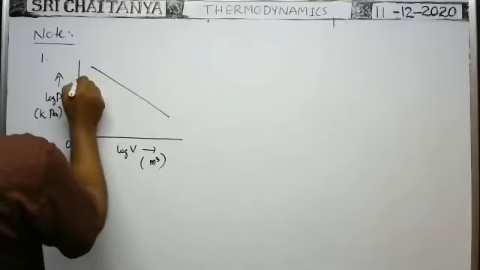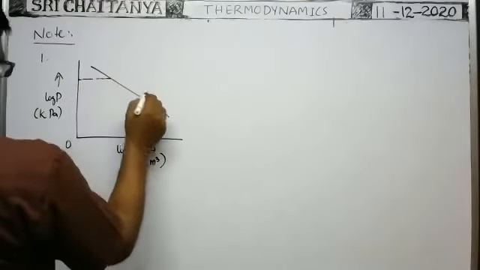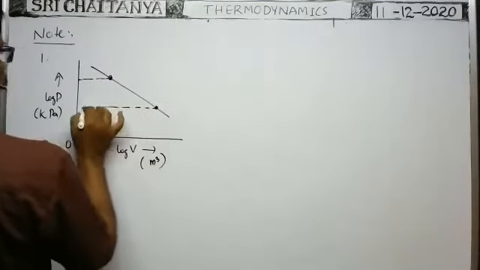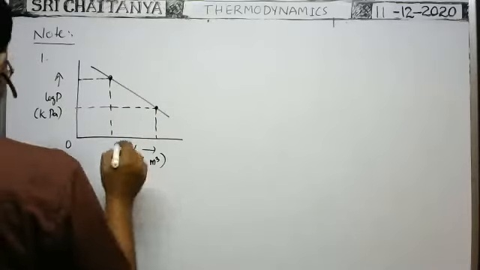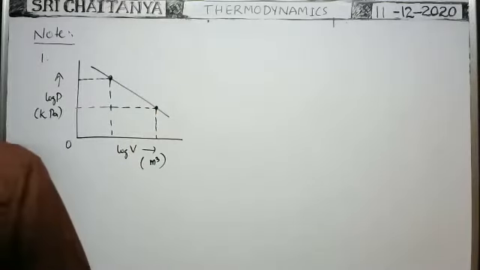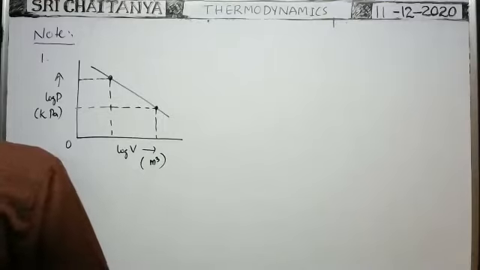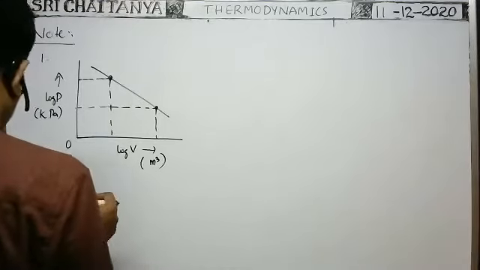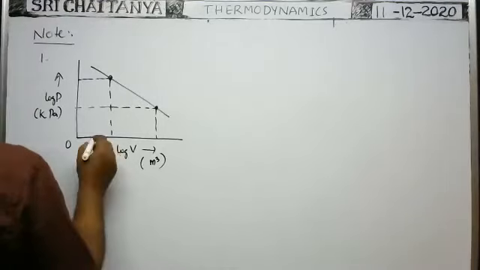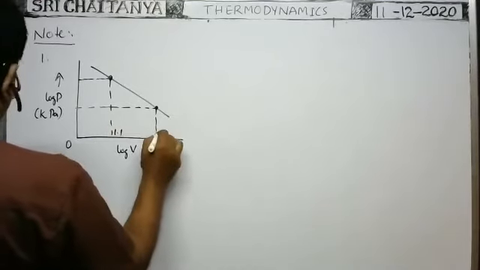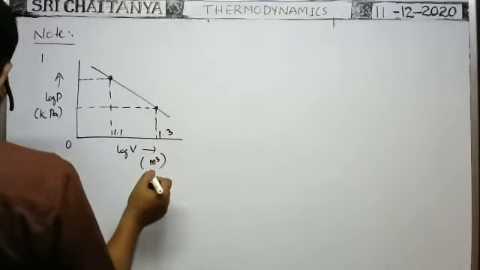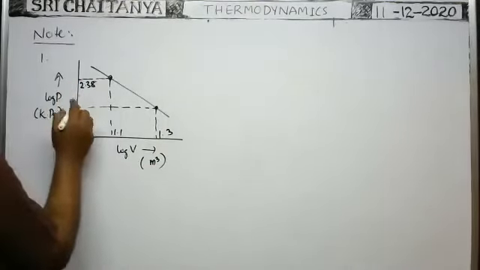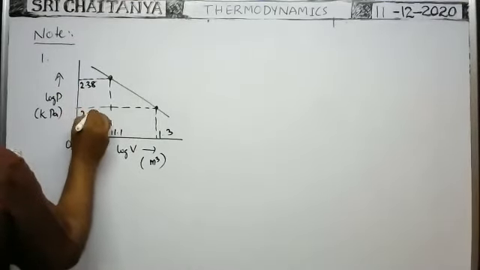At these points, pressure and volume are given: here it is 1.1, here 1.3, and here 2.38 kilopascal, and here 2.10.